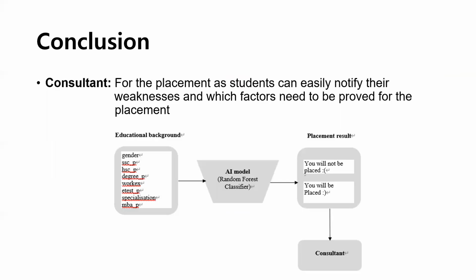In conclusion, I was able to classify the results of campus recruitment, whether the students is placed or not, by constructing a prediction model with the random forest classifier algorithm. Even though the results are not perfectly accurate, they still could be utilized to predict the placement result. This campus recruitment classification model can be treated as the consultant, since students can easily notify their weakness and which factors need to be proved for the placement.